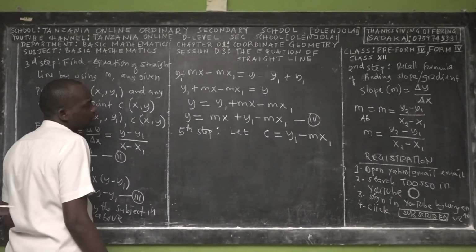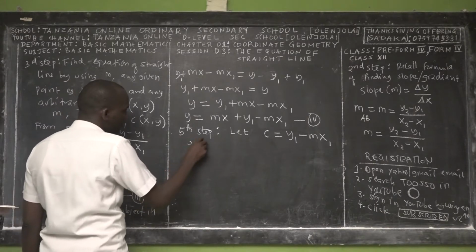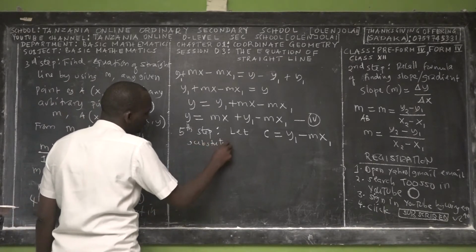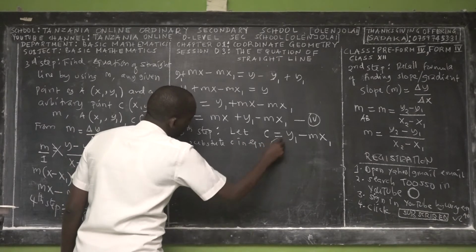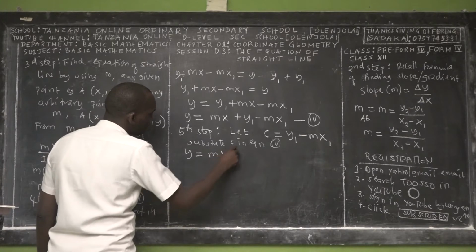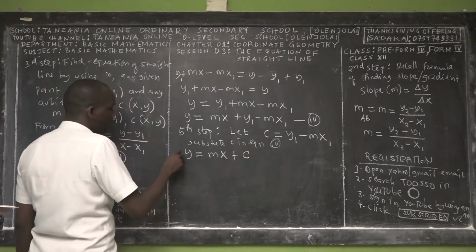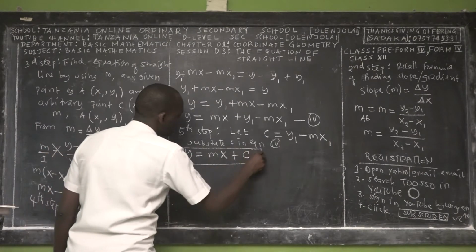So we substitute c in equation 4 above. Ladies and gentlemen, we have y is equal to mx plus c, and this is the general equation of the straight line.